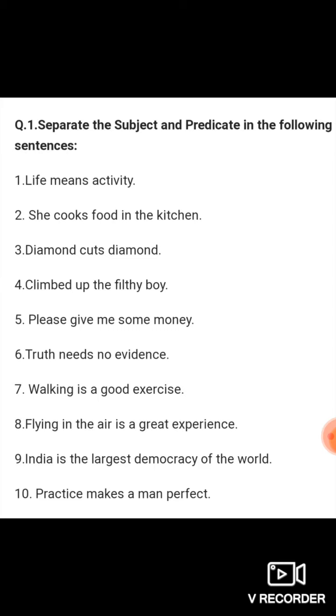Number 4, climbed up the filthy boy. Number 5, please give me some money. Number 6, truth needs no evidence. Number 7, walking is a good exercise. Number 8, flying in the air is a great experience. Number 9, India is the largest democracy of the world. Number 10, practice makes a man perfect. So these were 10 sentences for you to do at home.